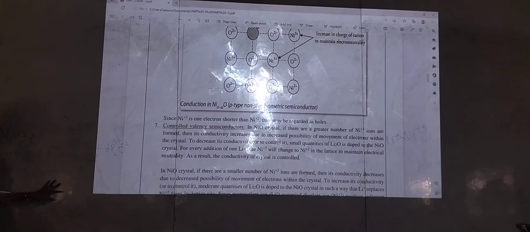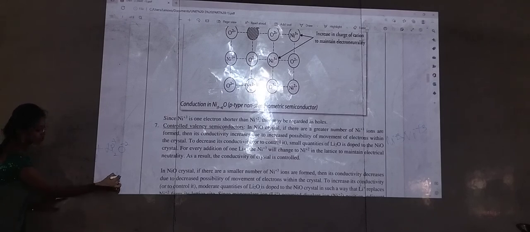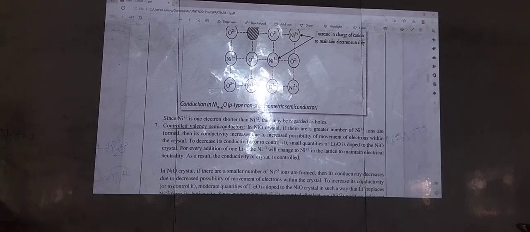So when you add 1 lithium, what happens? In our crystal structure, who is there? Nickel +3. So it will get changed to nickel +2. Understood? In our nickel oxide,